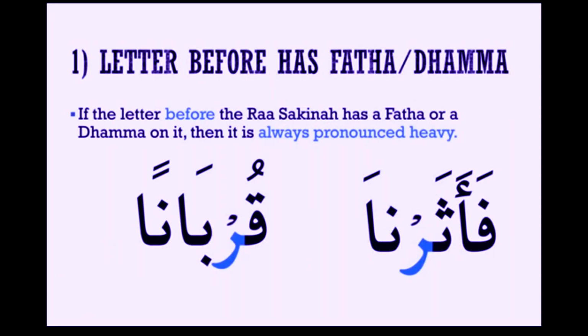If the letter before the ra sakina has a fatha or a dhamma on it, then it is always pronounced heavy. Like in this word, فَأَثَارُنَا, tha has a fatha. And in the second word, khurbanan, qaf has a dhamma. So in these both words, one has a fatha, one has a dhamma. They both will be read heavy.